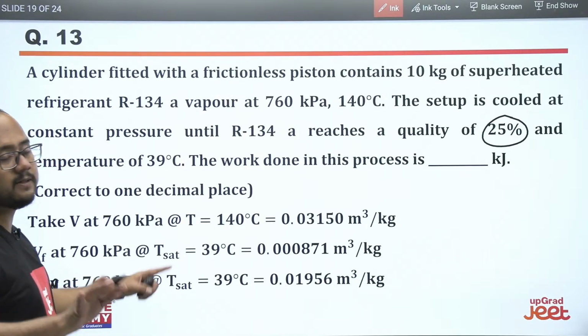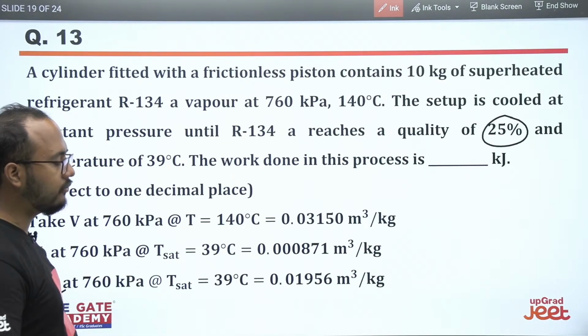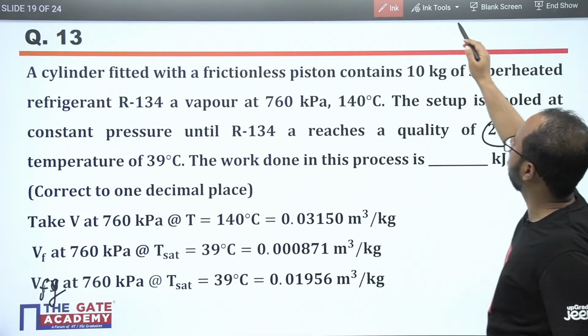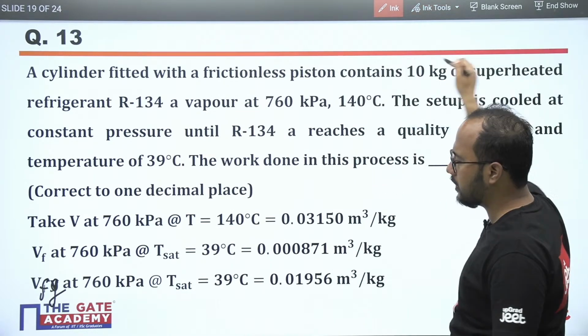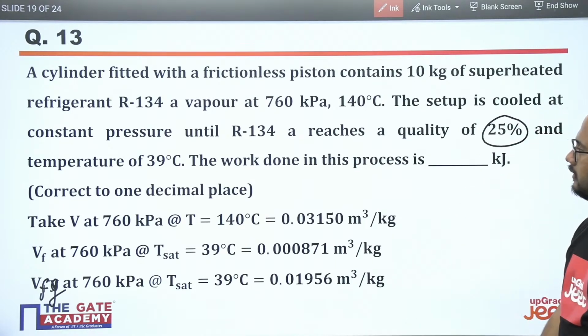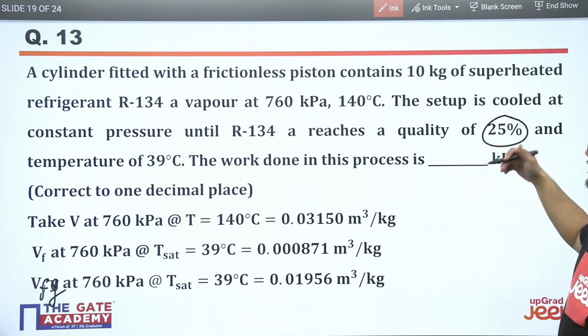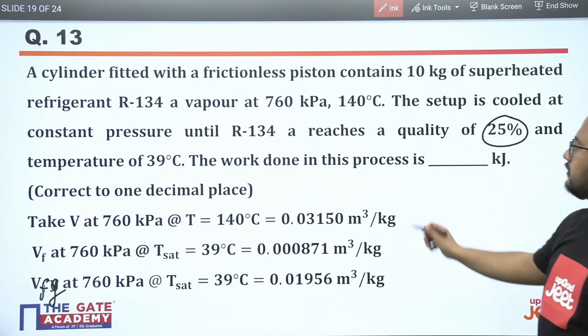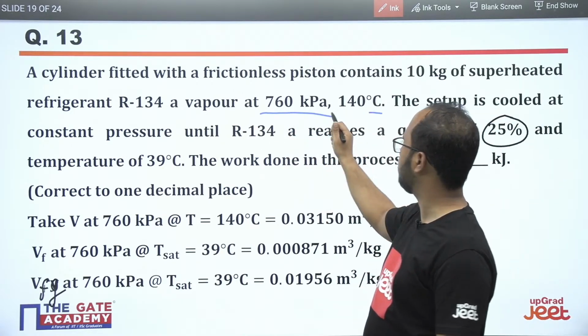Work done in this process is, okay, first of all you should make a diagram here. Whatever they have mentioned in the question, put all the things in a diagram. A cylinder fitted with a frictionless piston contains 10 kg of superheated refrigerant R134a at this pressure and this temperature.